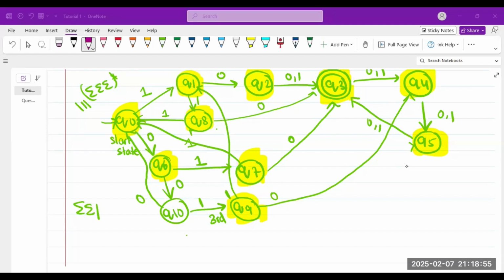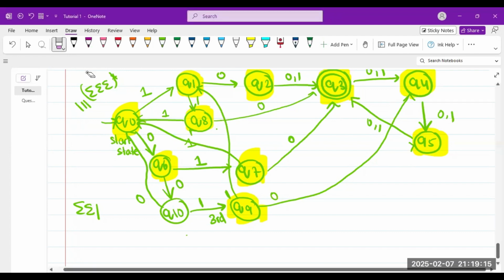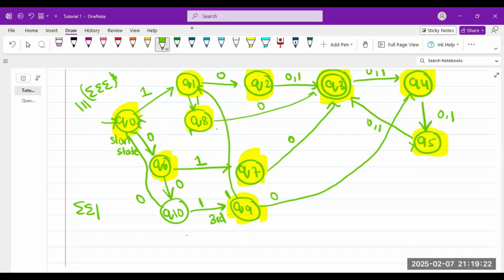Hey, hi everyone. This is just me after the tutorial, and I'm just changing one thing. I wanted to really re-explain this question because I felt as if I was not very clear the first time I was explaining it. So I'm just going to explain it once again. If anyone still has any queries, they can always message me and I can explain in person or online. So I'm just going to change two transitions of this so that it's much more clear. It's better to understand, and I'll explain to you why I'm changing it. So this one's going to be here, 1, and this one is going to be.